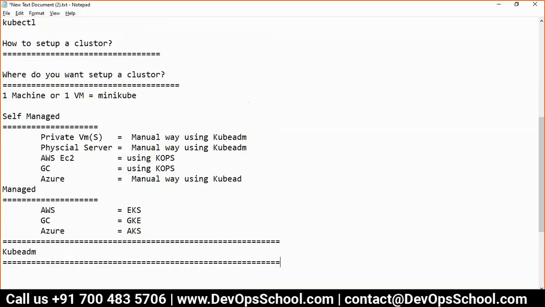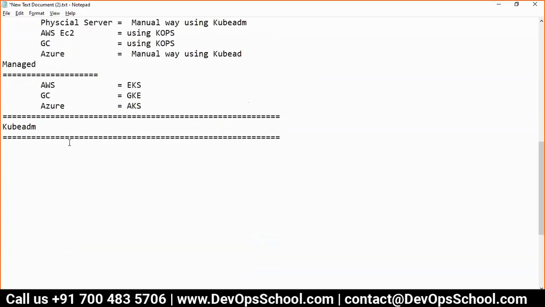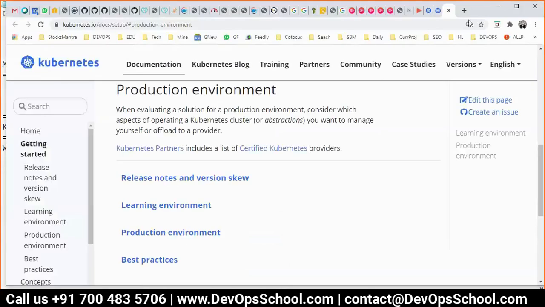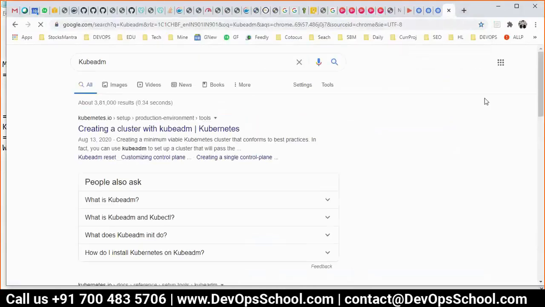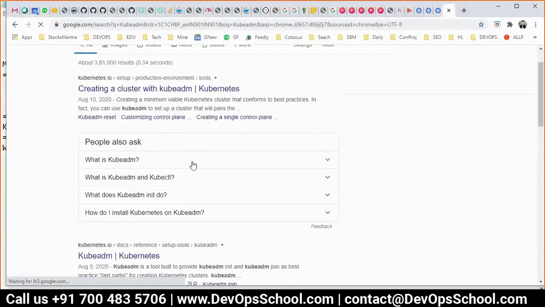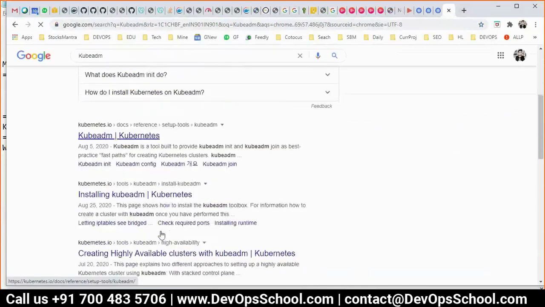Someone has created a wrapper around Kubeadm. It depends, but we are going to use it directly. So now, what is Kubeadm? I will let you read more about Kubeadm yourself, not getting too much into it.